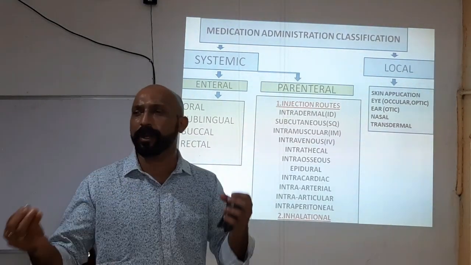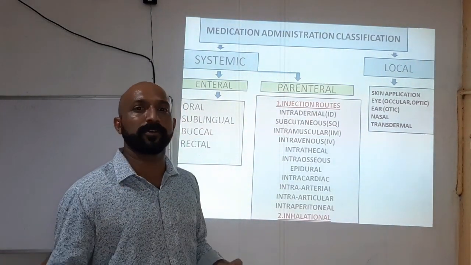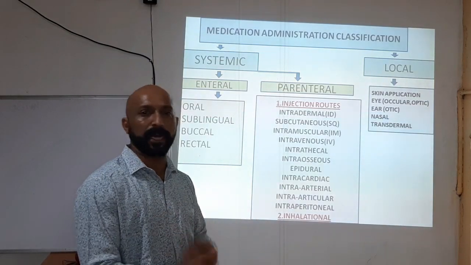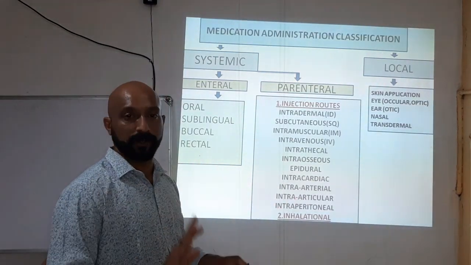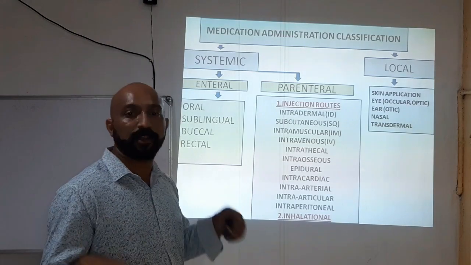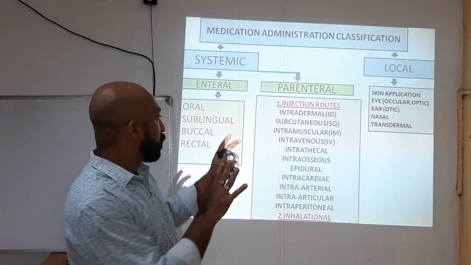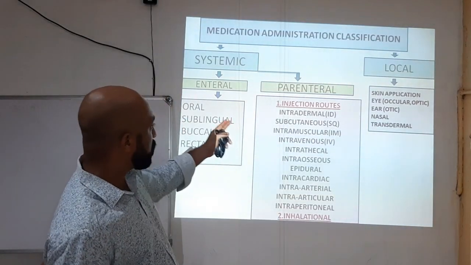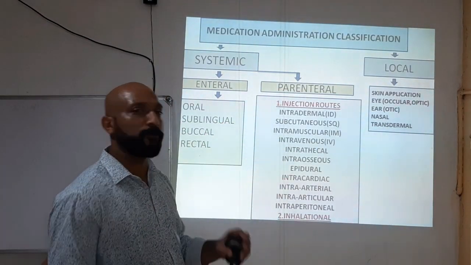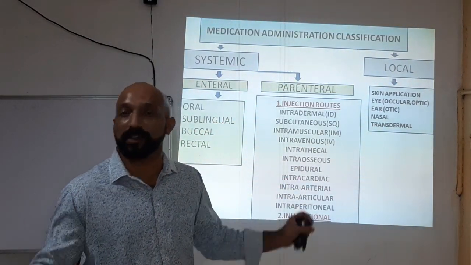Injections. When you go to any hospital, we see a lot of nurses giving injections, different types of injections through different methods. If you observe, you can understand it. They use different techniques for each type of injection. So the first main route is injection routes. There are four major types of injection routes.